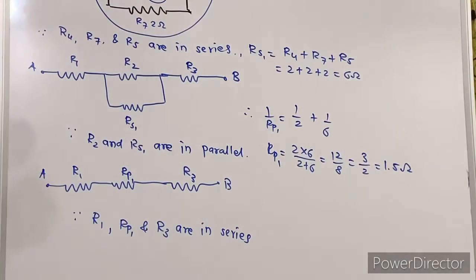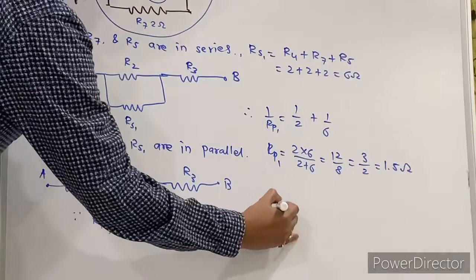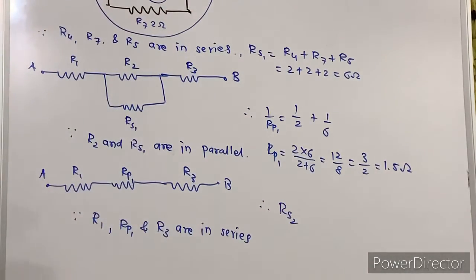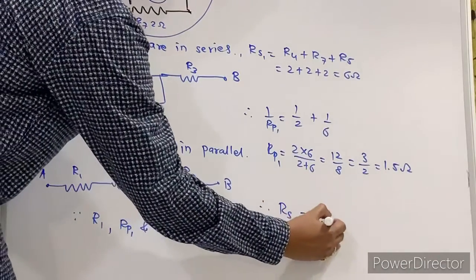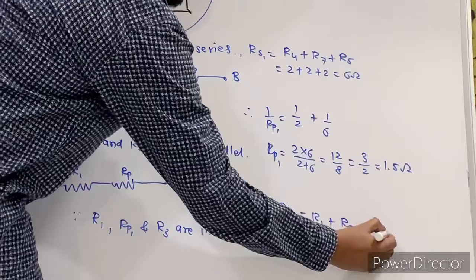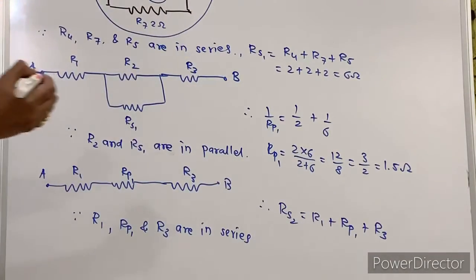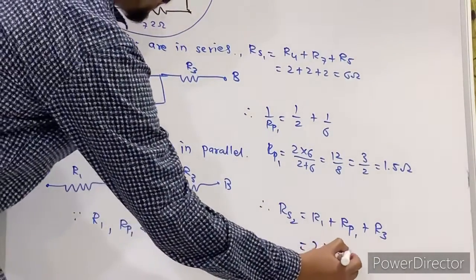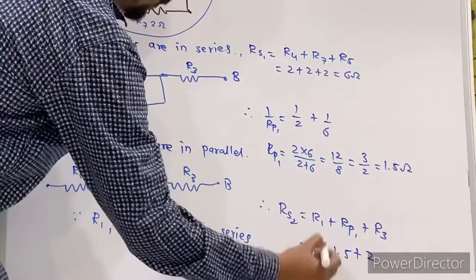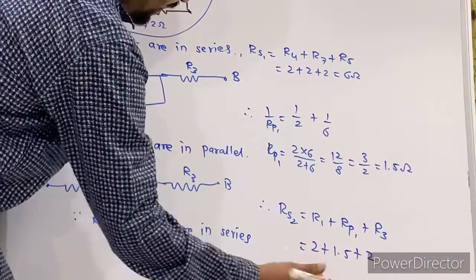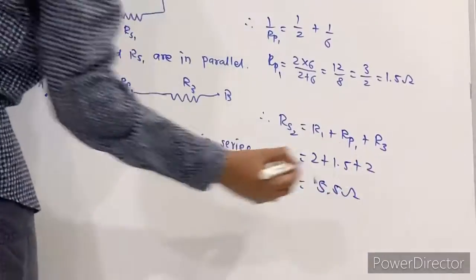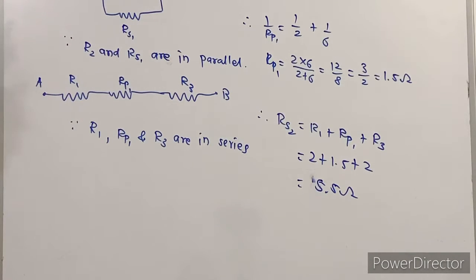तो क्या हो जाएगा इसमें? Now देखो, therefore RS2 is equal to, now this plus this plus this, that is your R1 plus Rp1 plus R3. So that comes out to be 2 plus 1.5 plus 2, that is 4 plus 1.5, that is 5.5 ohm. Resistance will be 5.5 ohm. Right? This is the first part of this numerical.